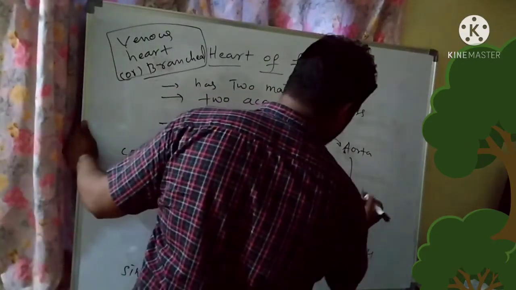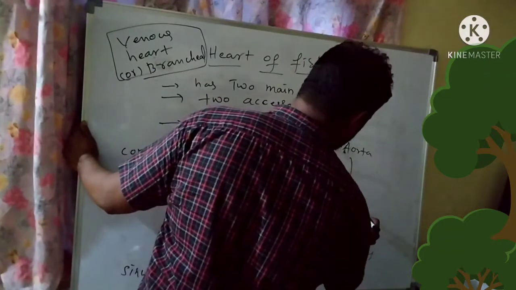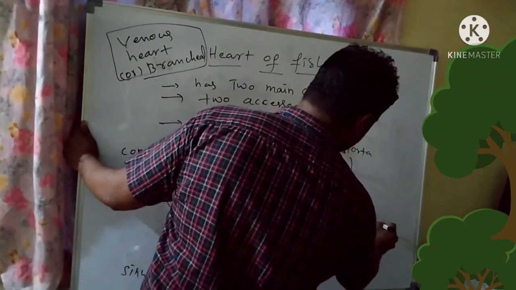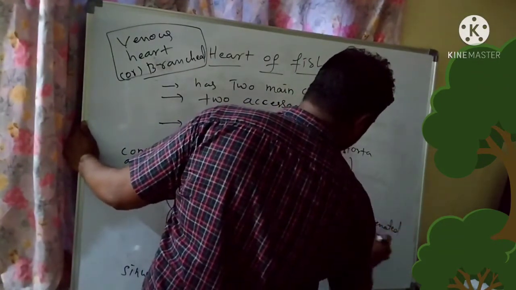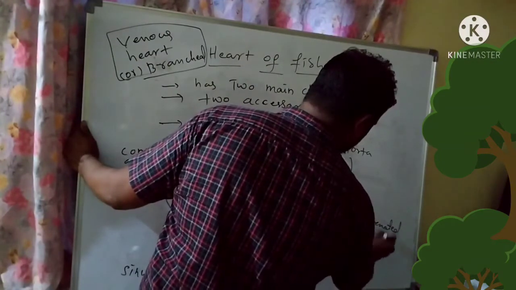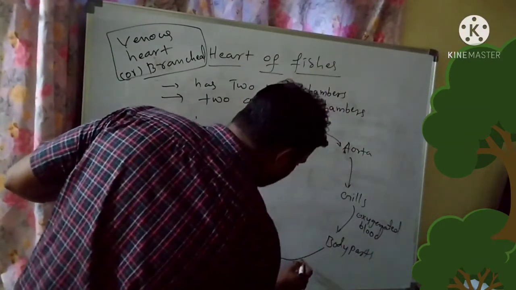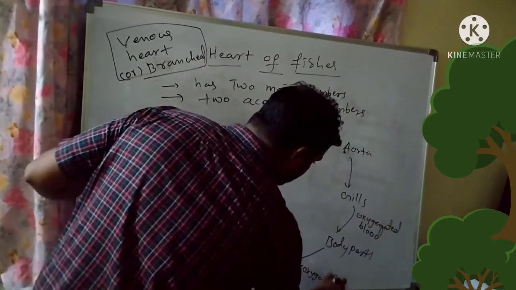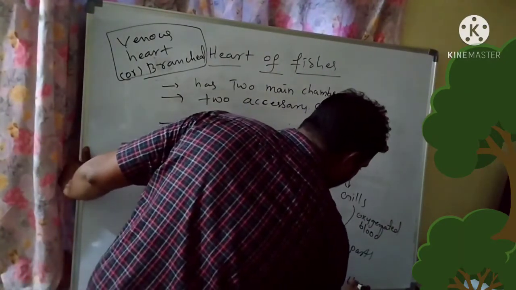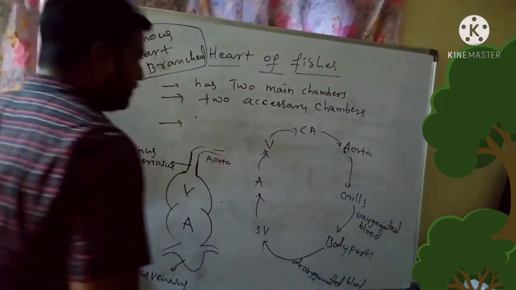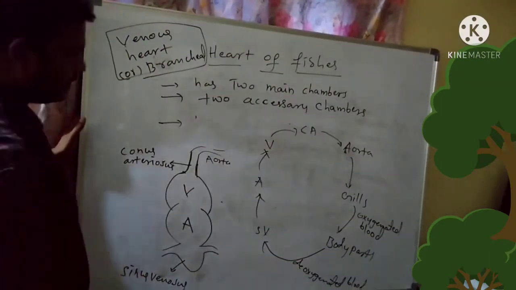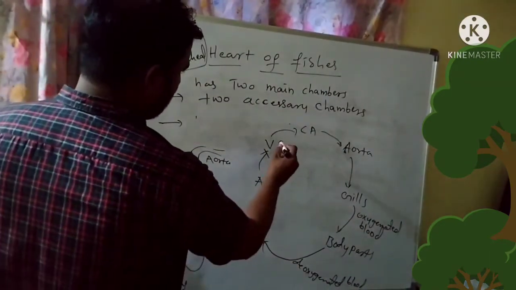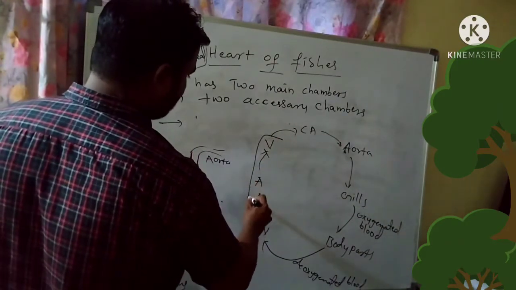So this is the oxygenated blood. This is the deoxygenated blood. So up to here, this is heart.